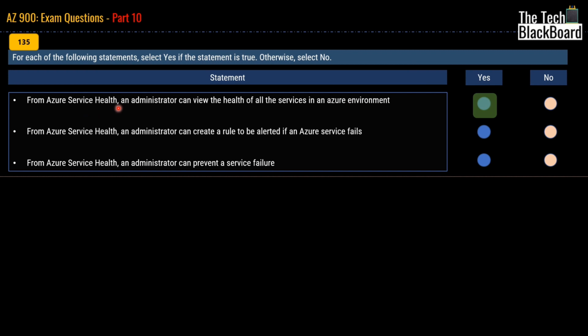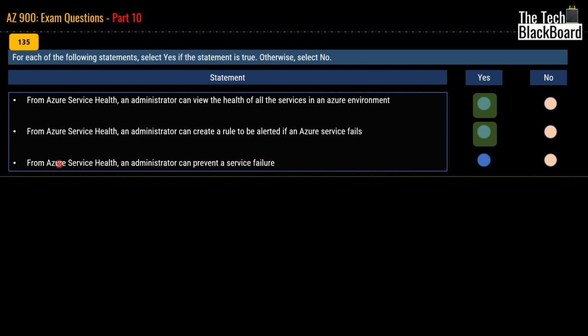Azure Service Health provides a personalized view of the health of the Azure services and regions that you are using. So this is the best service where you can view the health of all the other services in the Azure environment. Moving on with the second statement, we have from Azure Service Health, an administrator can create a rule to be alerted if Azure service fails. The correct answer for this one is yes. Yes, you can use Azure Service Health not only to view the health of the services, but also to create an alert mechanisms if any of your service fails.